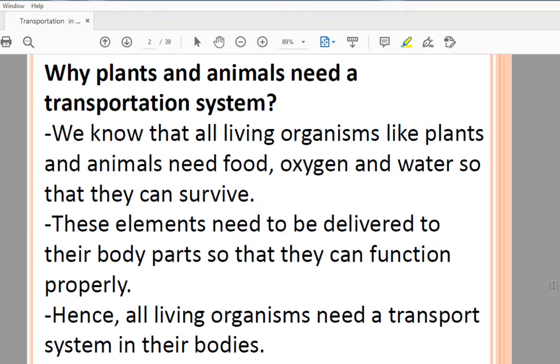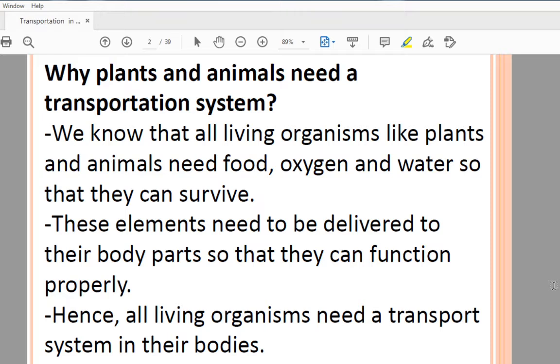We know that all living things are made up of cells, correct? Some are made up of a single cell, which are known as unicellular. If organisms are made up of millions of cells, they are known as multicellular.